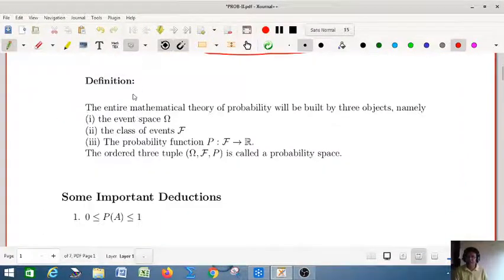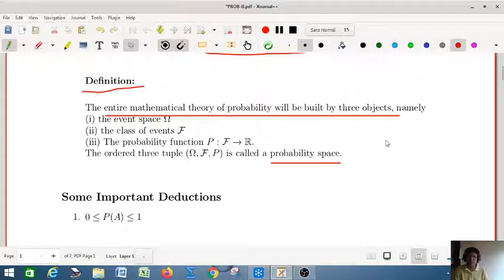Next we define probability space. What is probability space actually? This is a very good concept in probability. Our entire mathematical theory of probability will be built up by three objects.